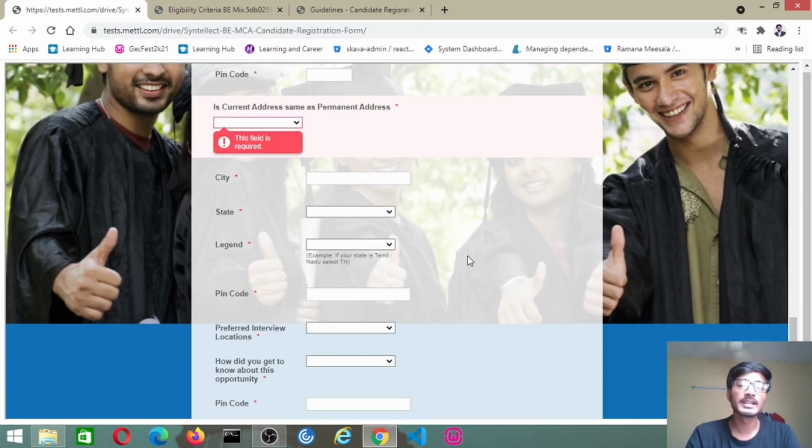After that, you will get academic details, you have to fill them in, and after that, based on the eligibility criteria that they mentioned, and based on the data you have given in the registration form, they will filter those candidates, and they will send the job related test links to your mail.